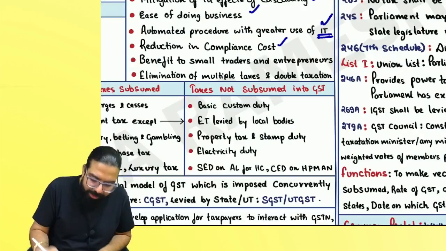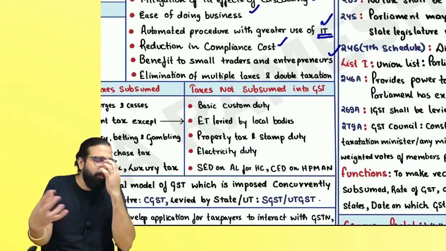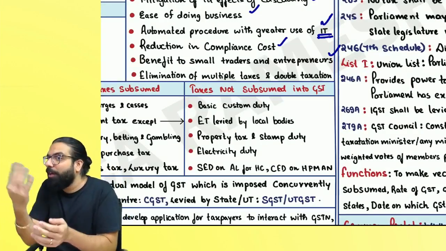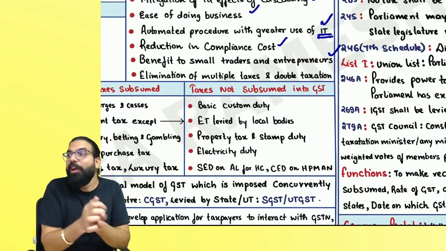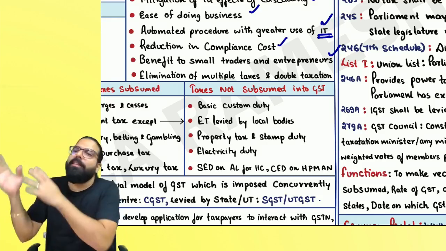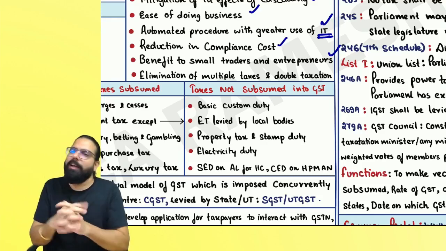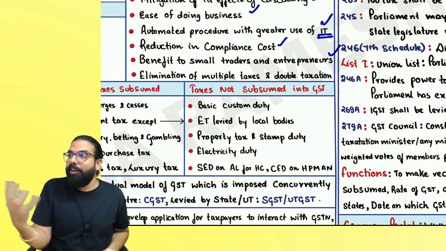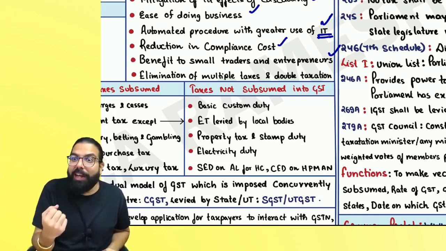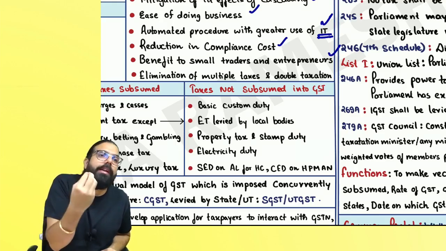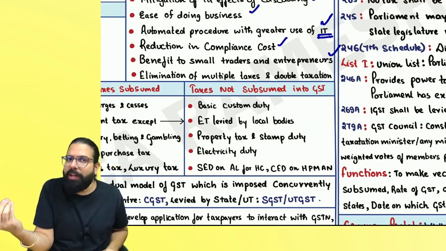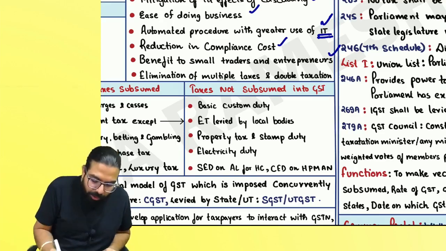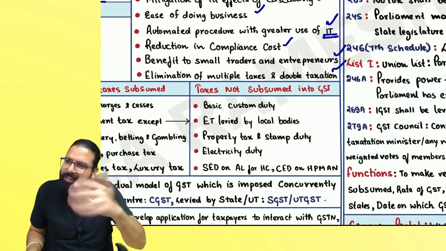The next one over here is benefit to small traders and entrepreneurs. The threshold limit is 40 lakh for supplier of goods. For services, 20 lakh, and 10 lakh in some cases. We'll talk about that later. But because the limit has been increased, small entrepreneurs or traders are being benefited. The next one over here is multiple taxes, double taxation is gone.